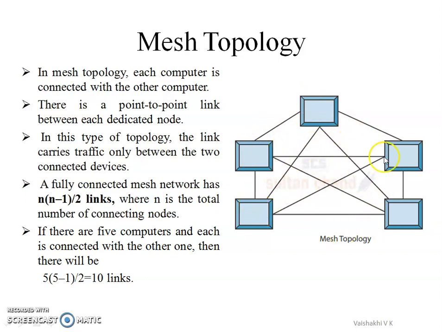And if there are n devices, n nodes connected, then there will be n into n minus 1 by 2 links, where n is the total number of connecting nodes. If there are 5 nodes connected, then there will be 5 into 5 minus 1 by 2 equal to 10 links.